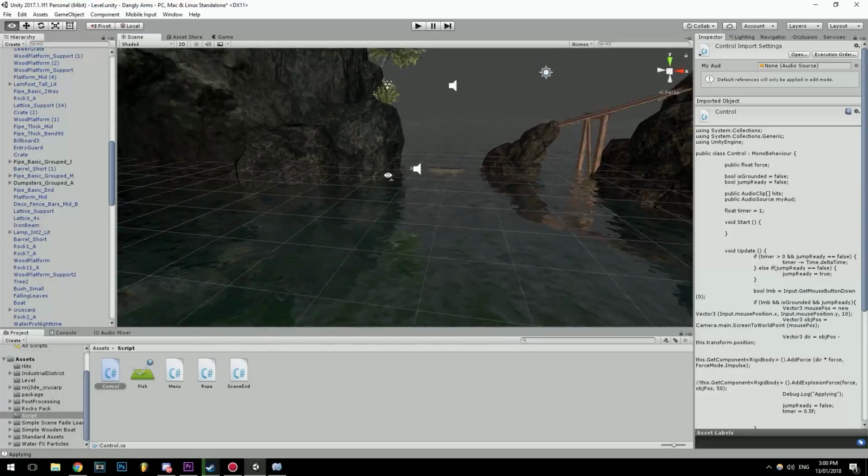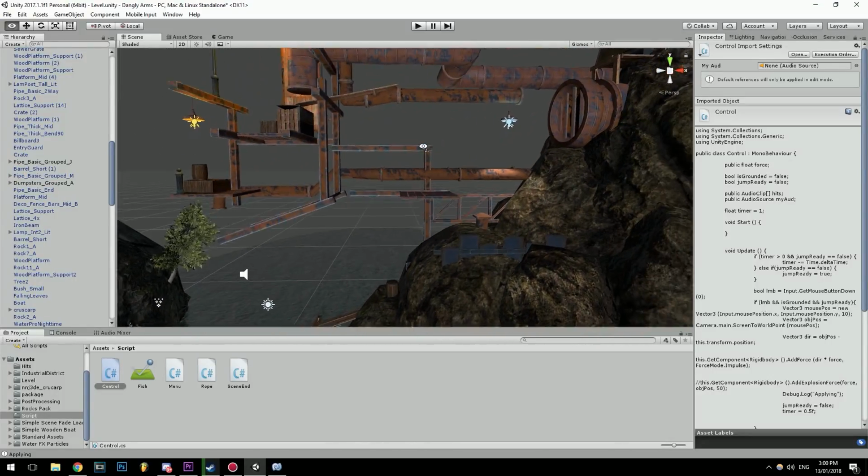Right, level design was fairly easy. I basically grabbed a whole bunch of assets, making sure that the plane that I want the fish to be able to move across is always at 0 on the Z axis. It was important because the fish always had to stay on 0, and the camera always had to stay on 10, and the camera was basically tracking the fish using a very similar function.